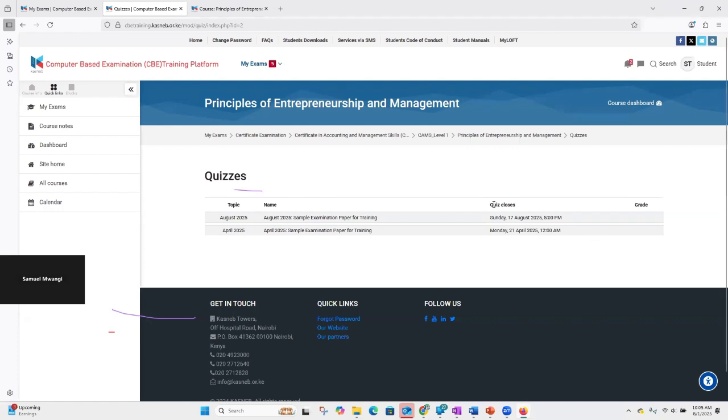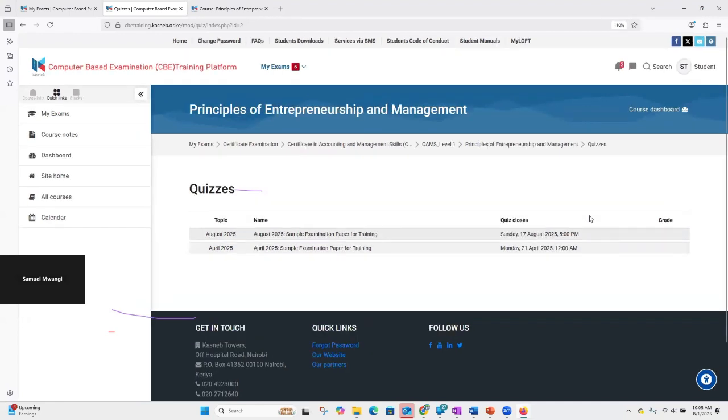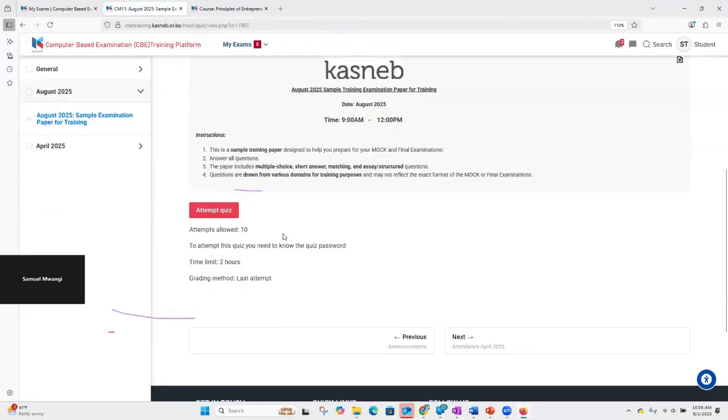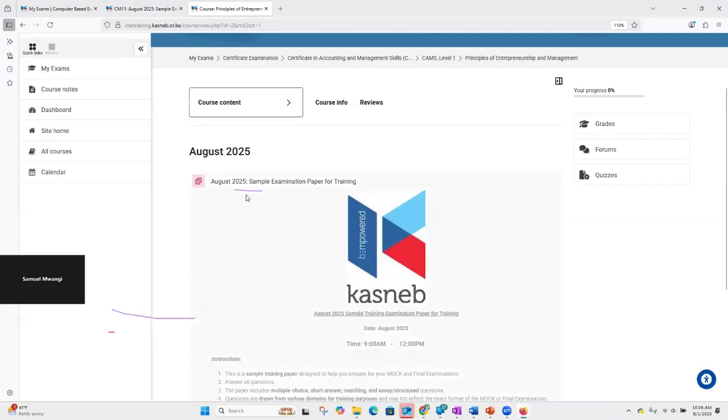And if I go to the right, I'm able to see when the quiz is closing. I don't know whether you're able to read that. The quiz is closing on 17th of August 2025. And I have another one for April. Because of course April is way past, I'm supposed to click on August 2025. And if I click on August 2025, again, I'm taken to the same page.